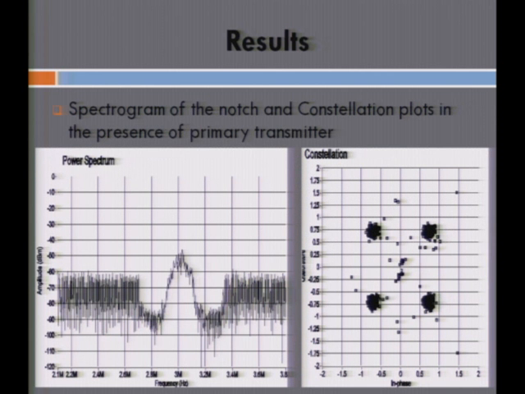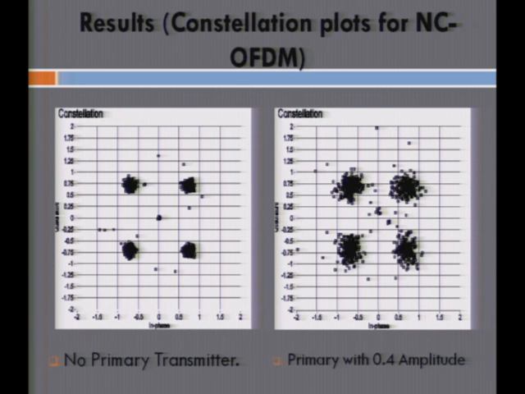Now with the introduction of the primary transmitter within the notch, we can see on the constellation clearly how it affects. We can see that the notch at the center is now disturbed because of the presence of the primary. And the performance of this receiver can be characterized by increasing primary transmission. Here we can see that without the primary there is a perfect notch at the center, and here with a relatively large primary transmit amplitude of say 0.4 relative amplitude, the constellation goes completely off because the receiver is now not able to discern between the two signals.